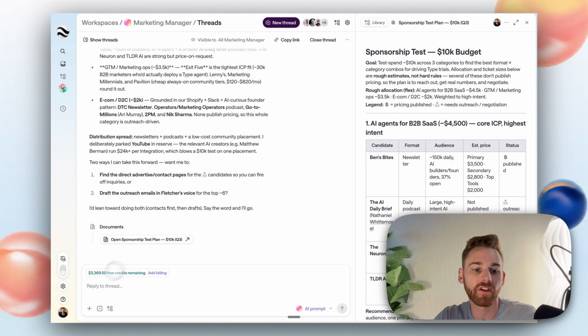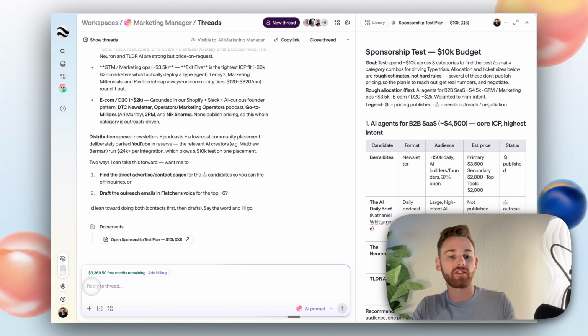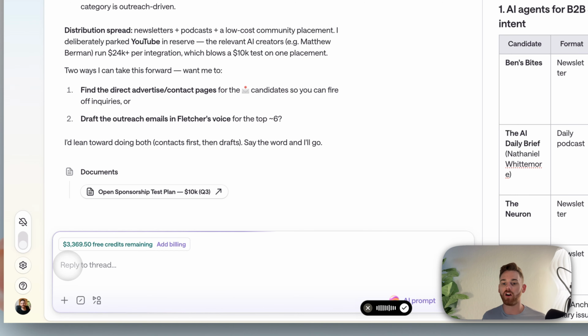I did remember I forgot to give it one thing though, so let me check on this. I want to make sure that all of these are still actively publishing. Can you make sure that all of them have been publishing recently? And then I want you to go and find the best contact for me to reach out to ask about sponsoring. I'm assuming they've got that published somewhere pretty obvious. Okay.